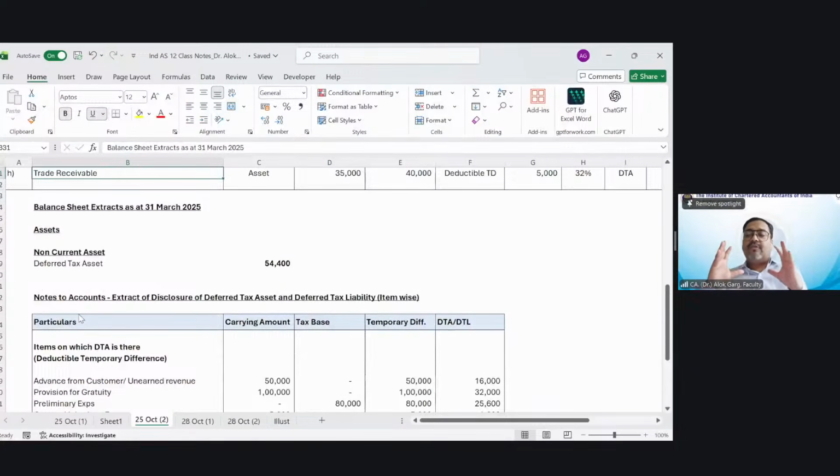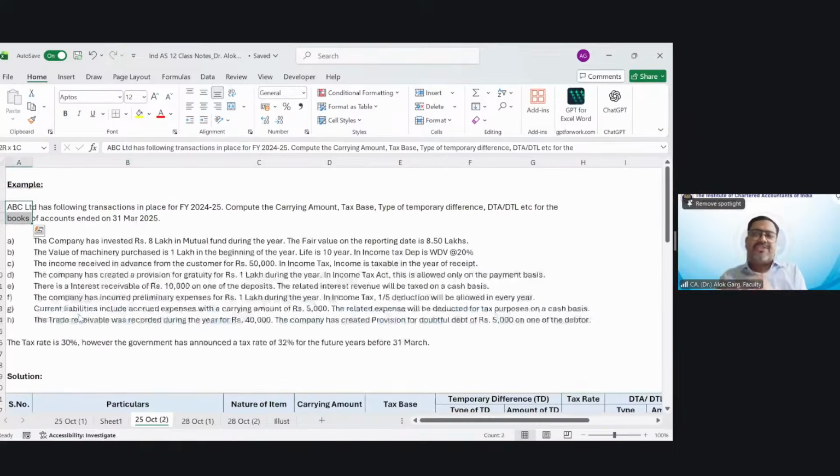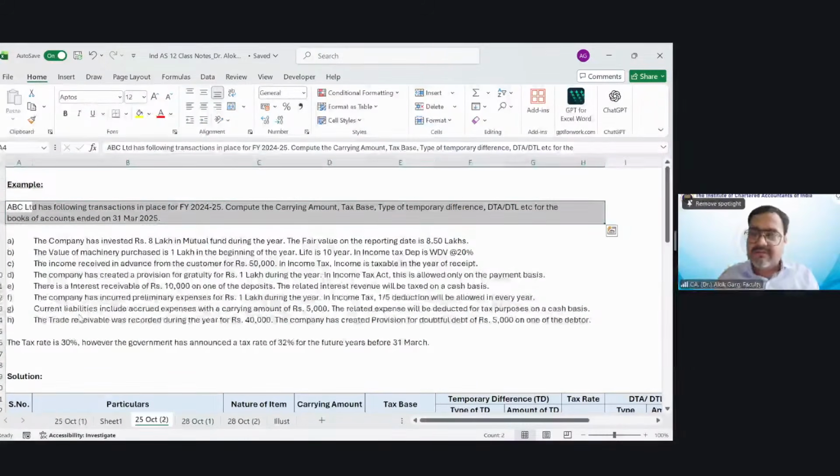See, if I talk about the question on current tax and deferred tax, the question may be lengthy, right? The question may involve a lot of situations, but if you apply your mind with calm and patience, you will be able to crack every question on current tax and deferred tax. That's the key. It requires more and more practice. The approach is the balance sheet approach.